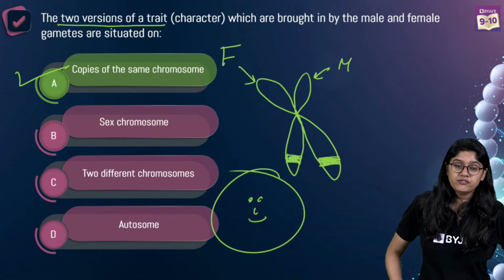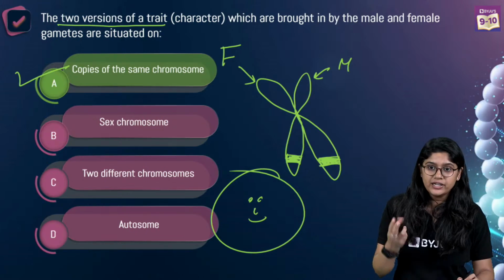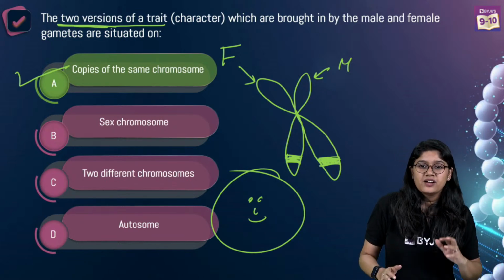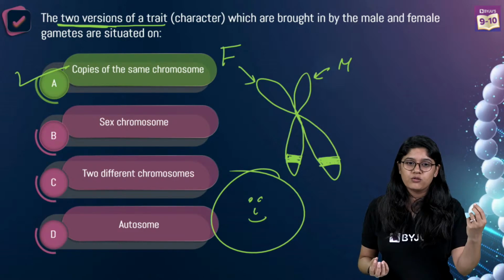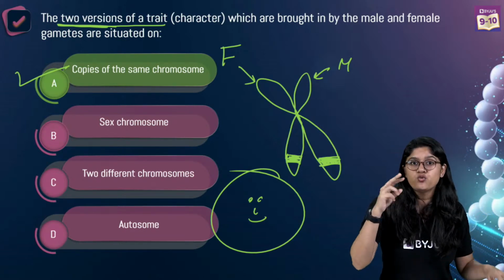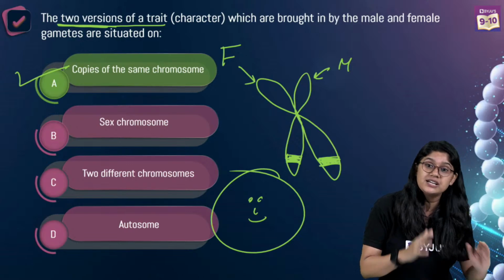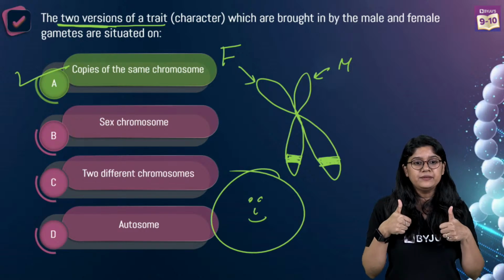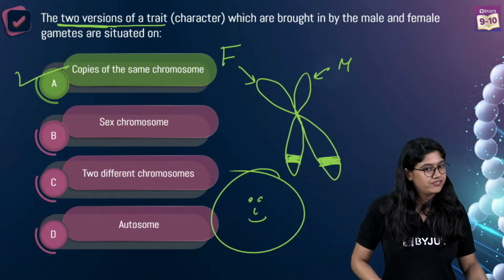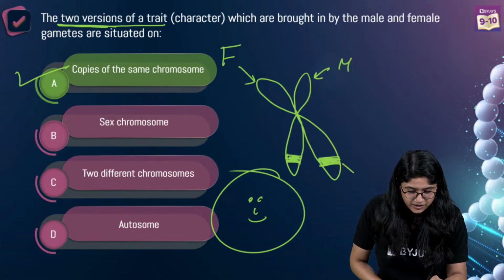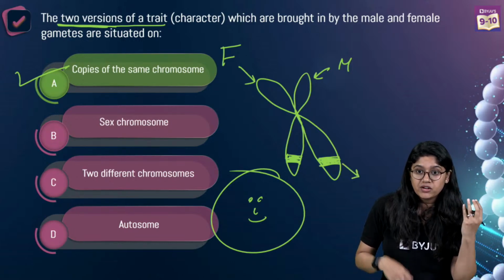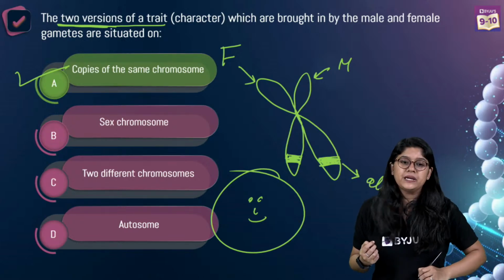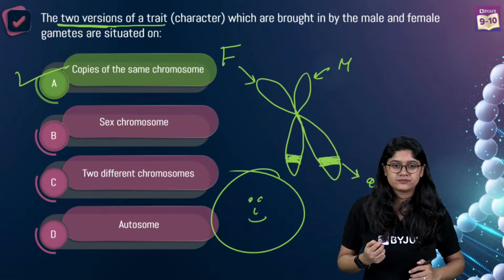So I'll explain, kids. In this question, we are talking about the traits, right? Two versions. I'm sure you must have seen games with version 1.0, 1.2, right? So there are two versions of the genes also. They are present on the copies of the same chromosome, also called homologous chromosomes. Clear? Yes, very good. And one we get from our mother and one we get from our father. And we call them alleles. Super happy? Very good. Claps.